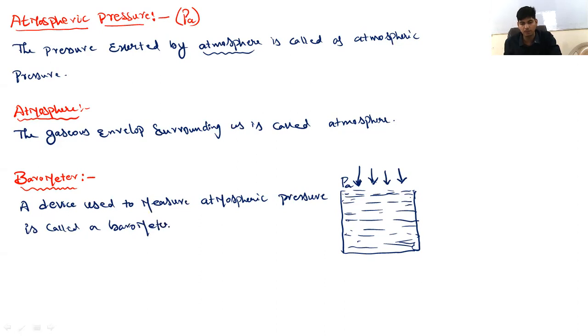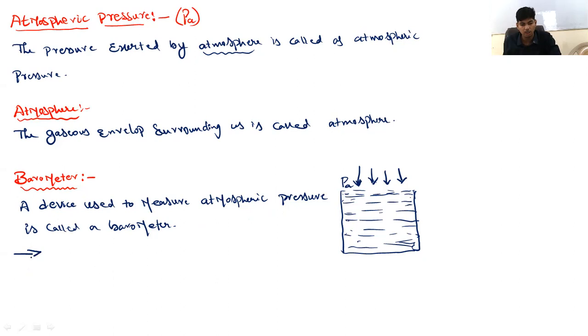The device used to measure atmospheric pressure is called a barometer. We have barometers in our laboratories. Once the college reopens, you can come to the laboratory and see the barometers. Using a barometer, it is possible to measure atmospheric pressure.